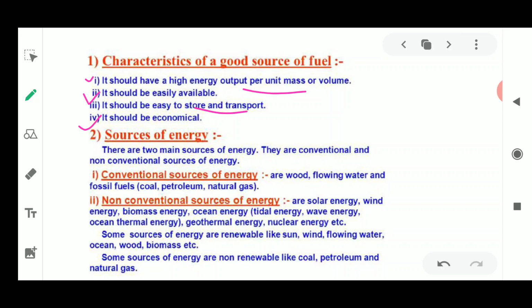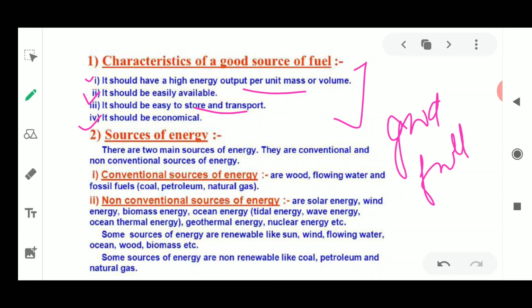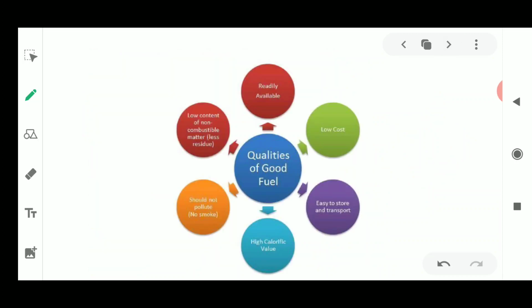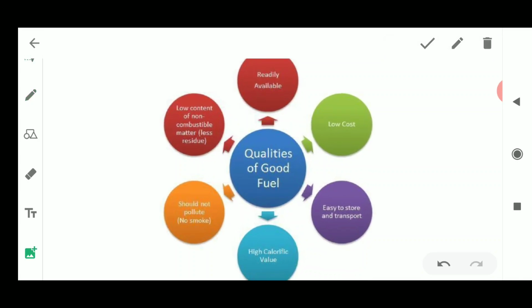These are a few characteristics of a good fuel. Every fuel cannot be called a good fuel. A good fuel has these characteristics, and it is also not producing any kind of pollution, so it should be pollution free. So these are the qualities of a good fuel, like being readily available, meaning easily available.